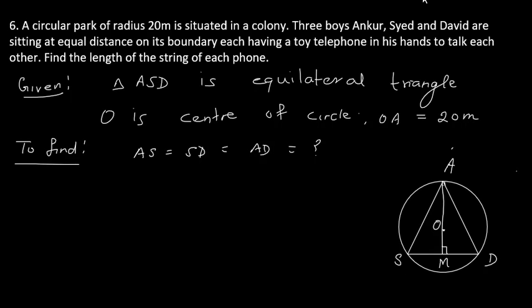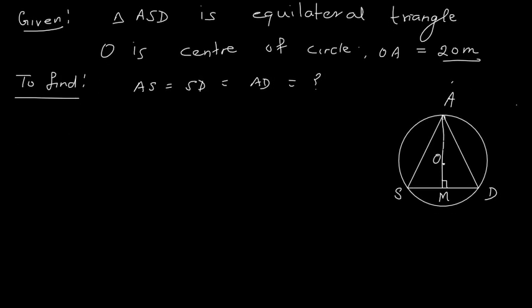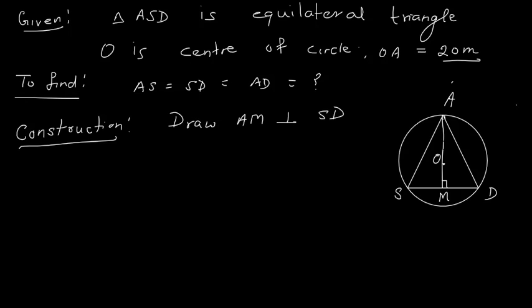Radius is 20 meter. Here we do a construction. We draw AM perpendicular to SD.